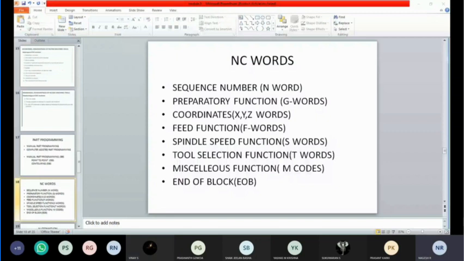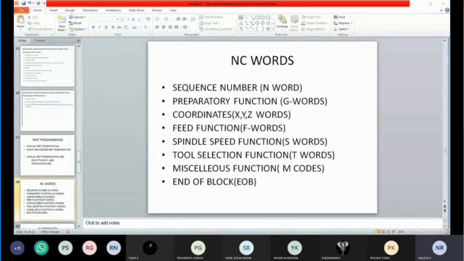Here we will be using one code, which will define the speed of the spindle in terms of RPM. We define the spindle speed by giving the code, then the machine will perform the operation with respect to that code itself.